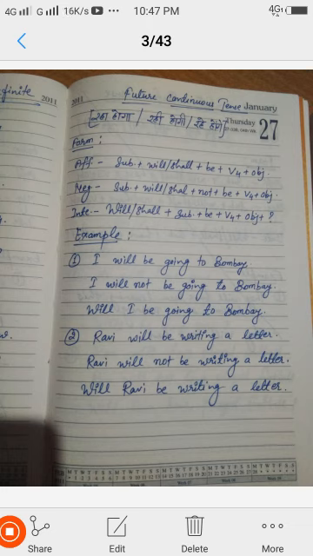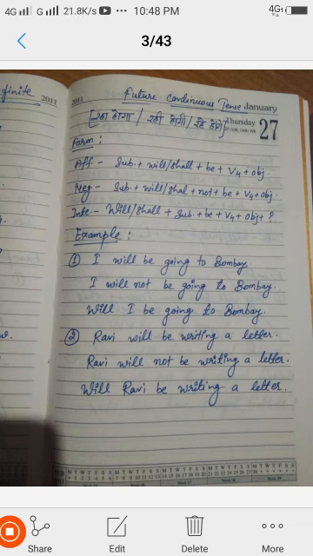For negative the formula will be subject plus will or shall plus not plus be; between will, shall and be we put the not, plus the fourth form of the verb plus object. For interrogative sentences we form will or shall plus subject plus be plus V4 plus object, and at last we put the question mark.